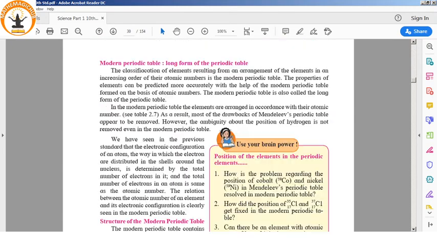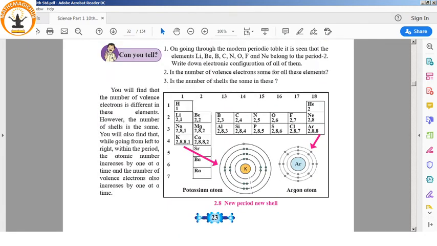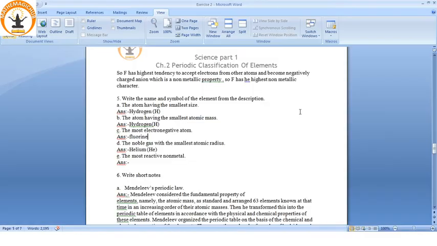See, this is in the textbook. See, helium is having only 2 electrons, so a single shell, and having 2 electrons. And it goes in the last group, 18. So it is the noble gas with the smallest atomic radius. Since it has only a single shell, its atomic radius is the smallest, and it is also a noble gas.